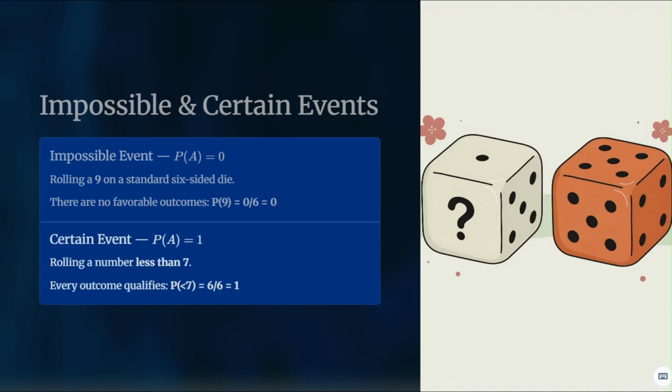On the other hand, a certain event will have probability 1. So rolling a number less than 7 on a die, in this case, every outcome qualifies. 1, 2, 3, 4, 5, and 6 are all possible outcomes. So there are 6 different ways that can occur, and there are 6 different total outcomes, or 6 different sample events. Therefore, the probability will be 6 over 6, which is 1.